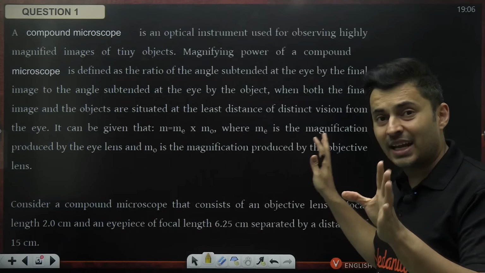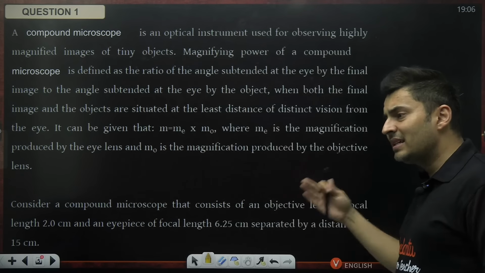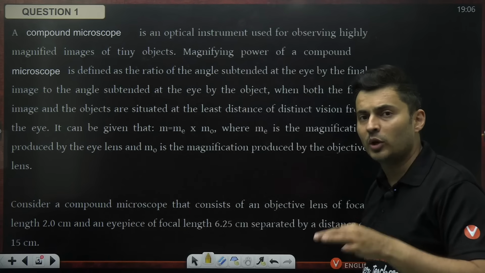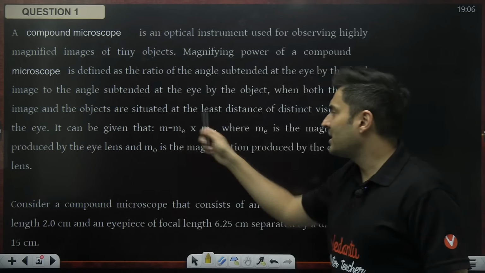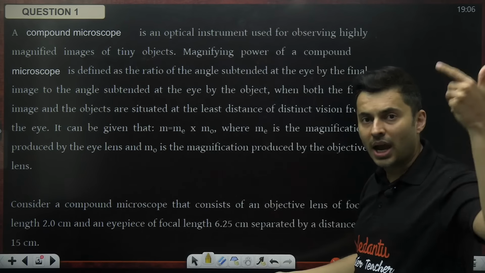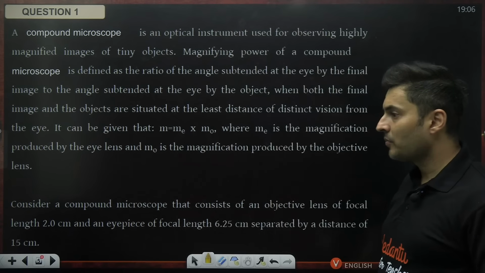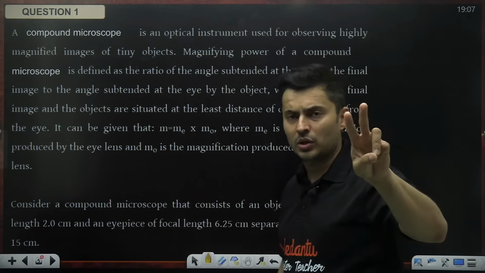Okay, so expect any kind of case study. Anything can happen. Now in these kind of passages you have to use your known formulas. The formulas are not there in the passage. You have to recollect the formulas which are there inside your NCERT.